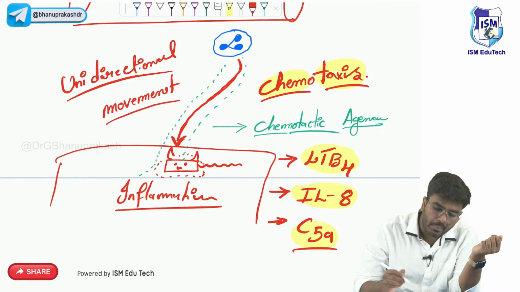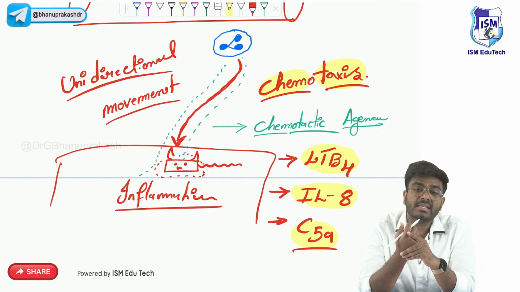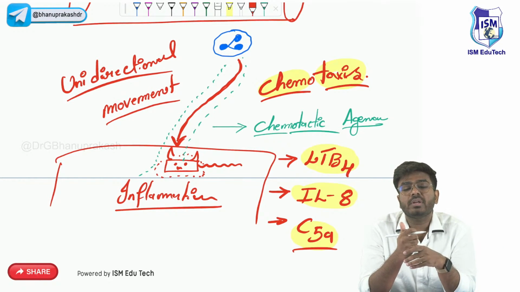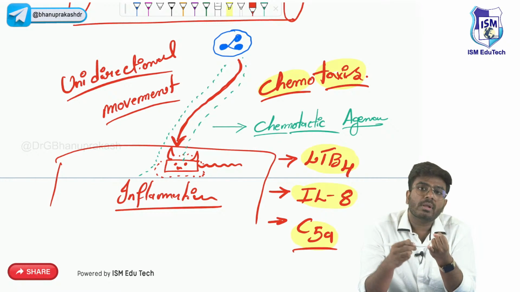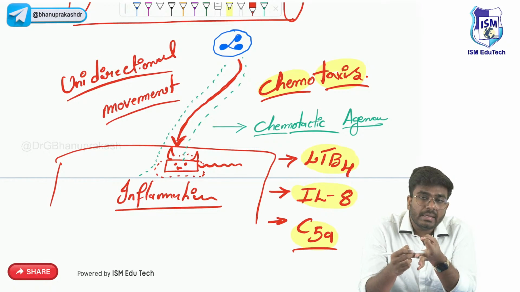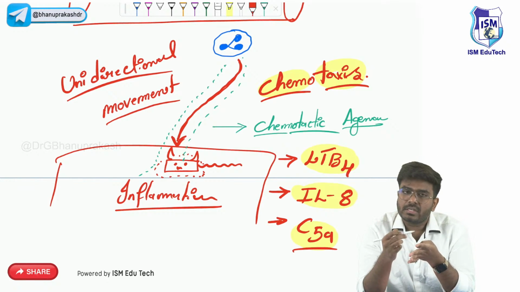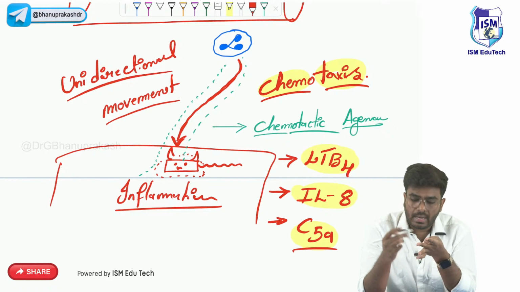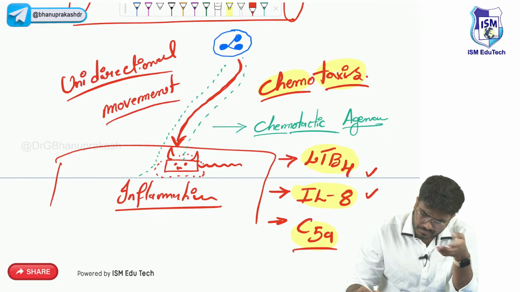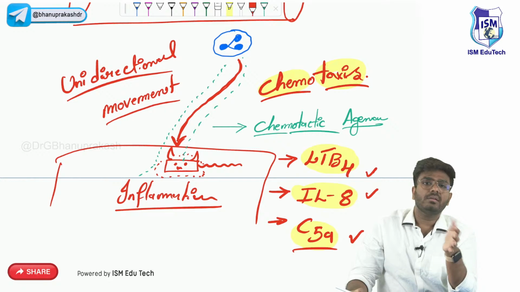In an exam, they will give you, all of the following are acting as chemotactic agents except, for example, in options A, B, C, D: LTB4, C5a, C3b and interleukin 8. Interleukin 8, LTB4 and C5a are chemotactic agents.